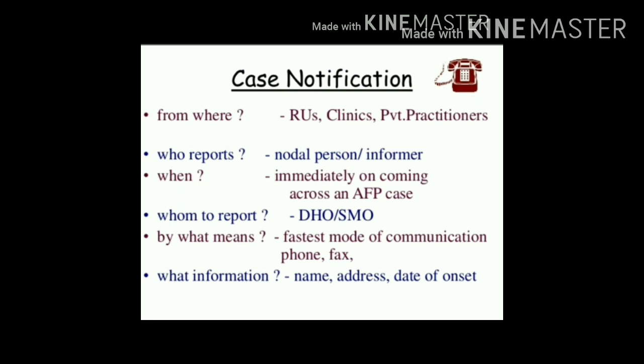So when to notify it? When a practitioner comes across any case of acute flaccid paralysis, it must be immediately reported to the SMO. Here SMO stands for Surveillance Medical Officer, or it can be reported to the District Health Officer by the fastest mode of communication.